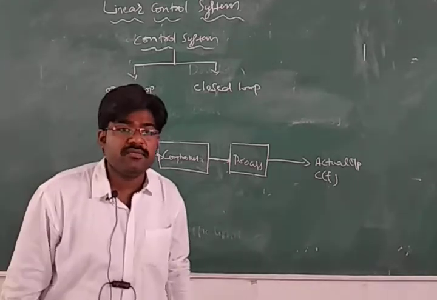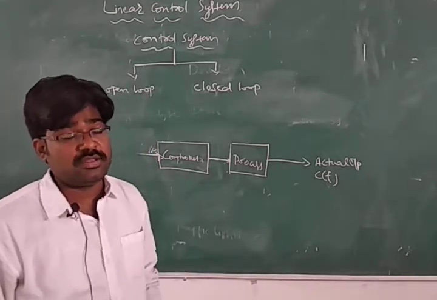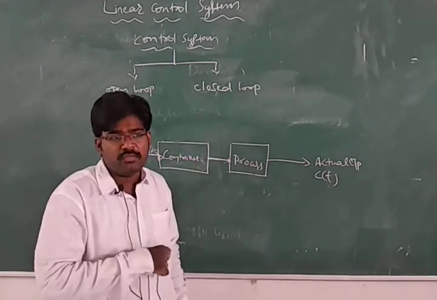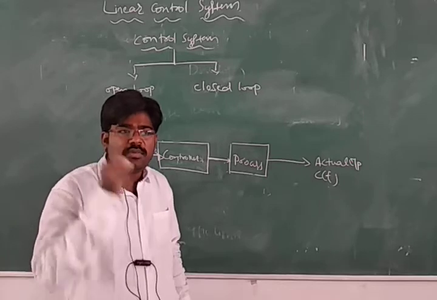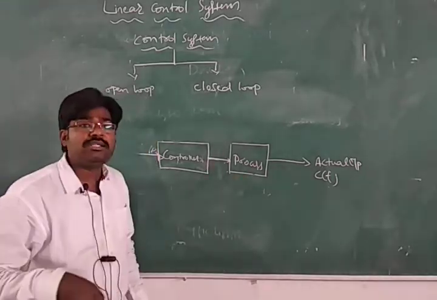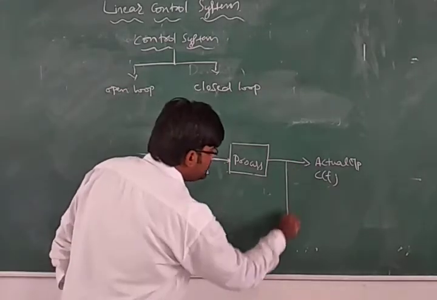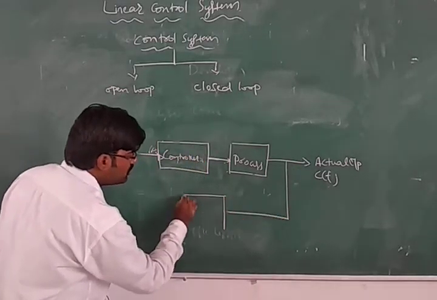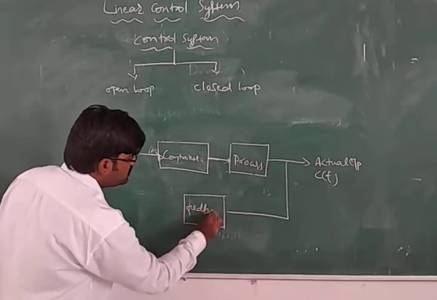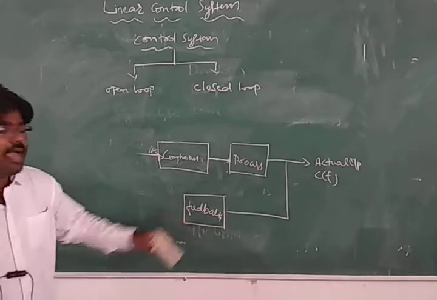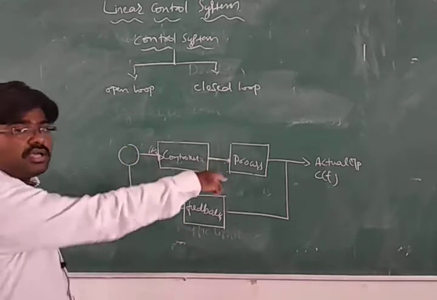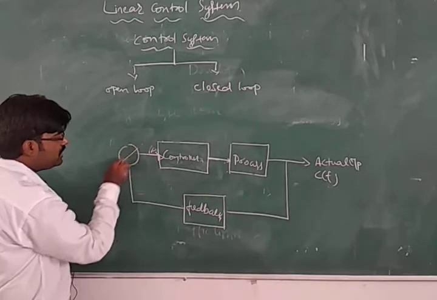So this is the concept of the closed loop control system. In the open loop, you cannot control the output with the help of the input. In the closed loop control system, the output can be controlled by the input. So how is that output controlled by the input? That is with the help of one more element we use here, called feedback. Using the feedback signal, we control the output with the help of the input.